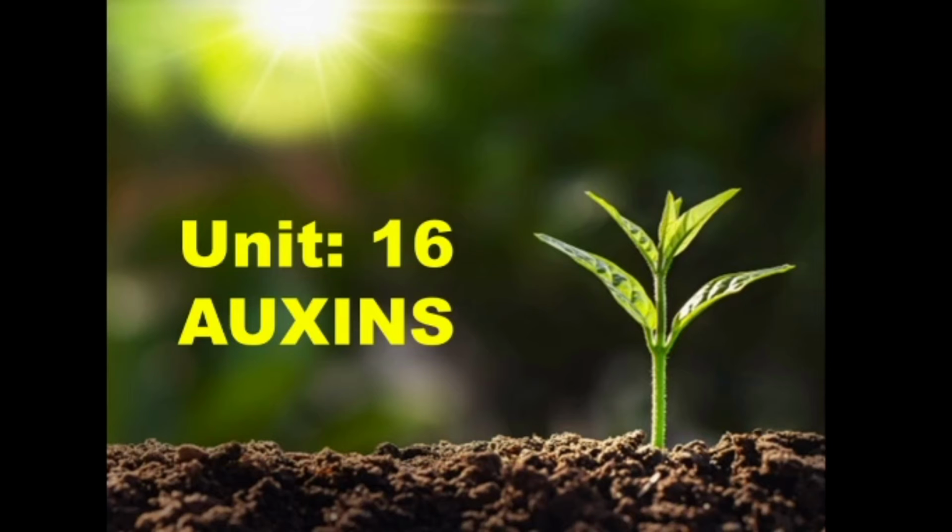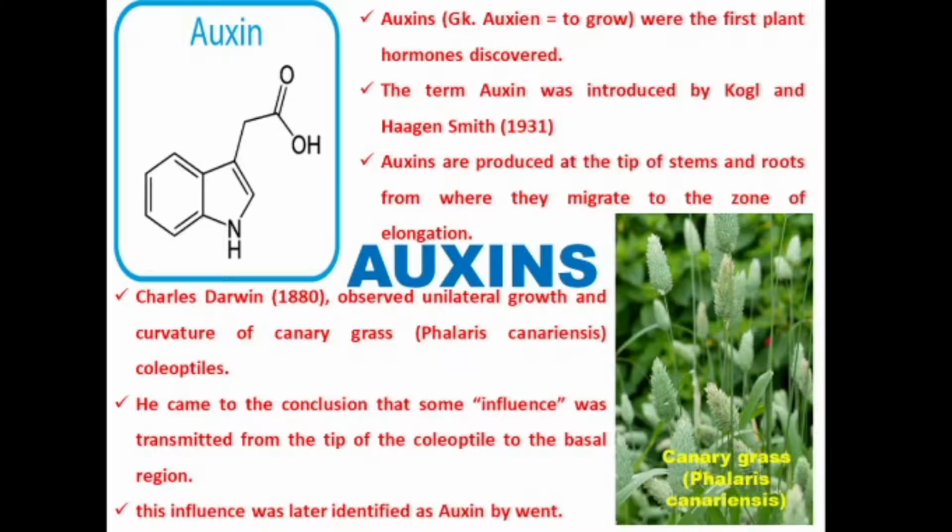Dear children, welcome to our next topic, auxins. Auxins, from the Greek word meaning "to grow", were the first plant hormones discovered. The term auxin was introduced by the scientists Kogl and Haagen-Smit in 1930. Auxins are produced at the tip of stems and roots, from where they migrate to the zone of elongation.